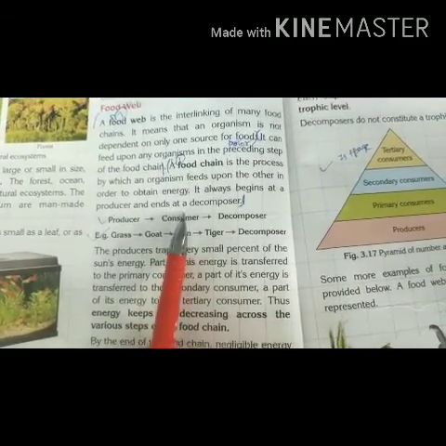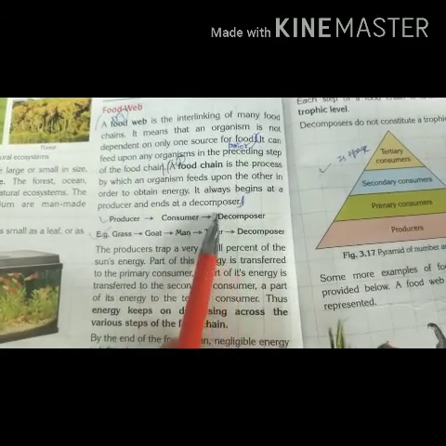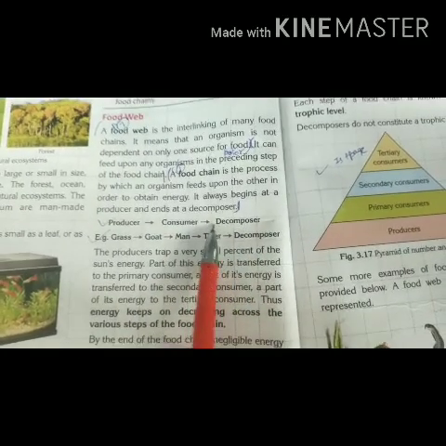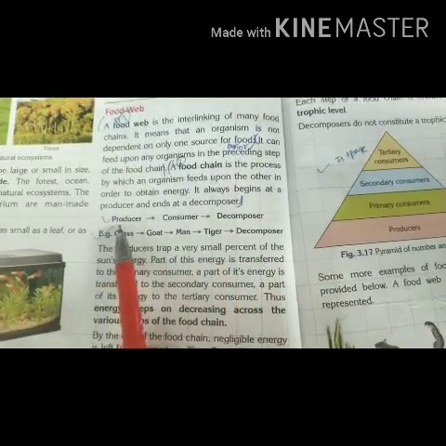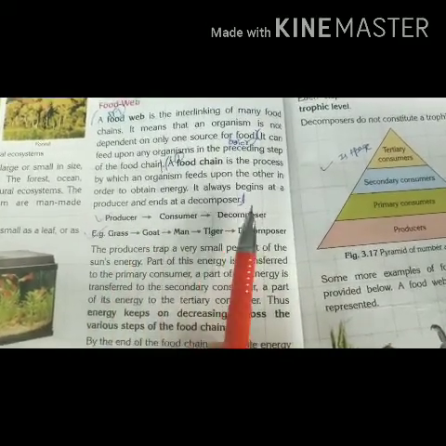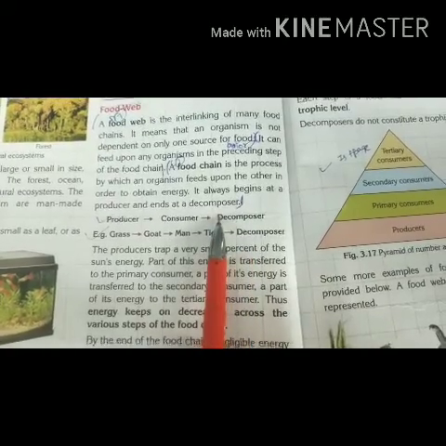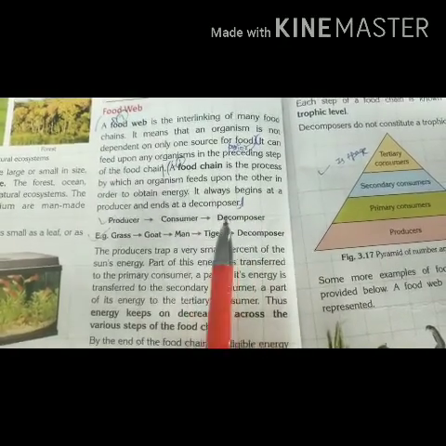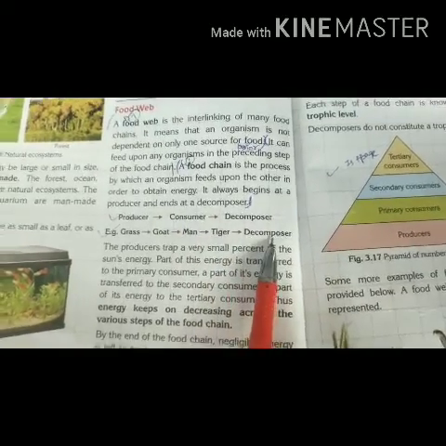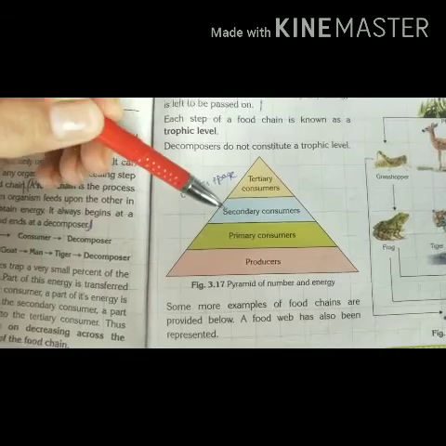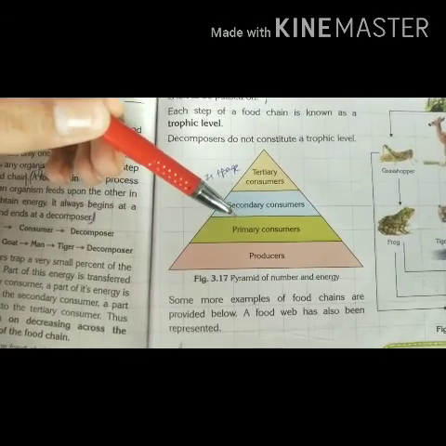And after the decomposer decomposes that animal, it gets only 1 joule of energy, which means you can see the energy is decreasing when we go further in the chain, in various steps. We can clearly study this with the help of the pyramid of number of energy.